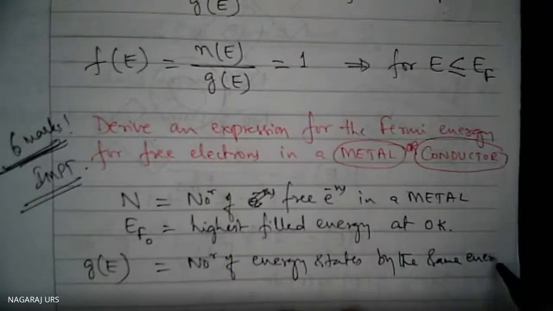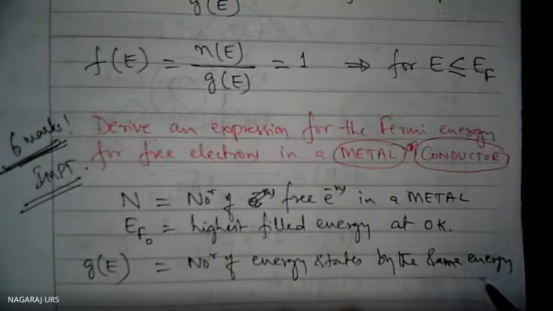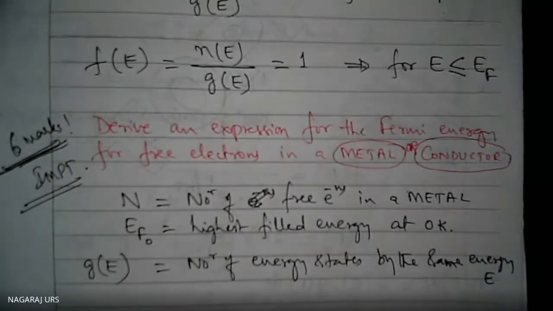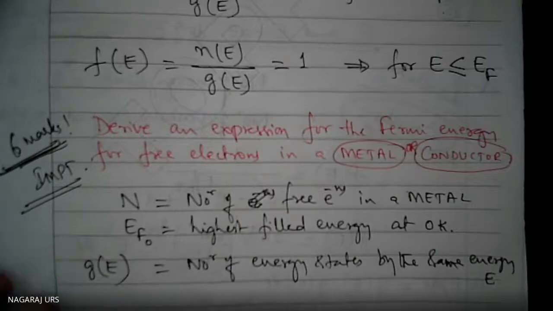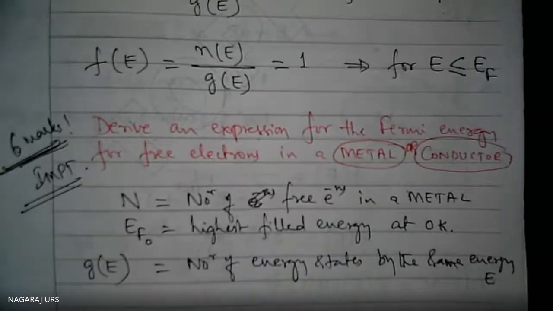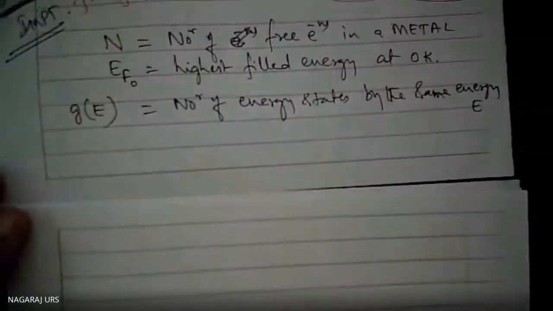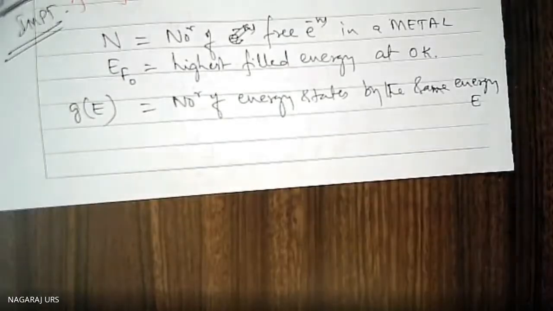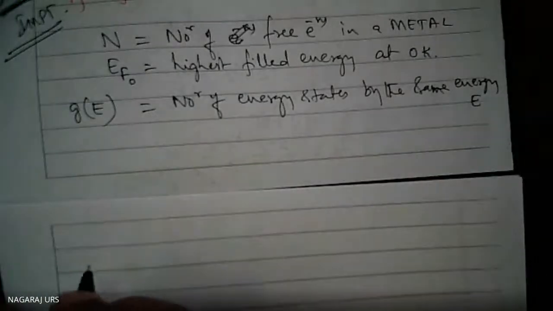By the same energy E, how many number of energy states are present for E energy? Okay. Therefore, I can write capital N, meaning the number of free electrons in a metal. What equation am I supposed to write here? Based on this, I will write capital N is equal to,